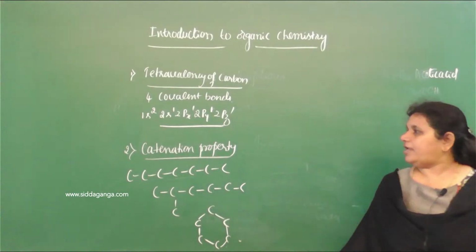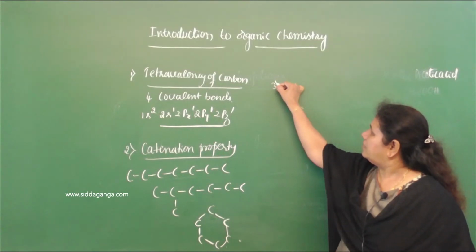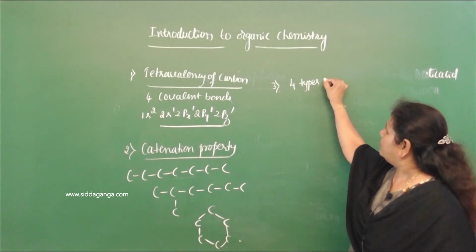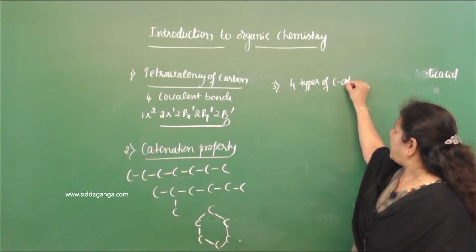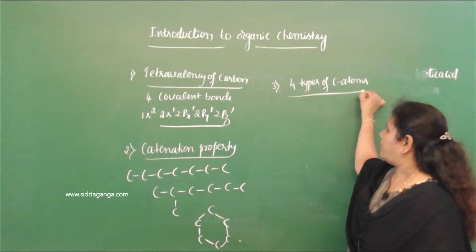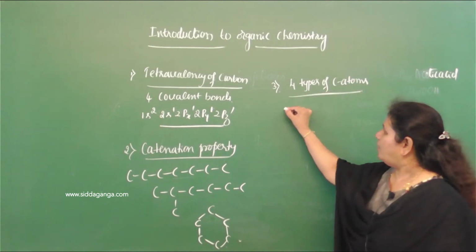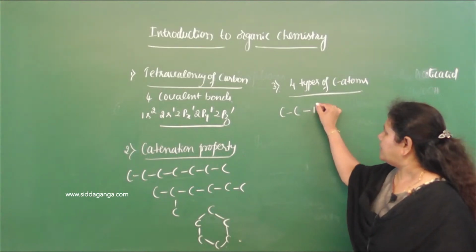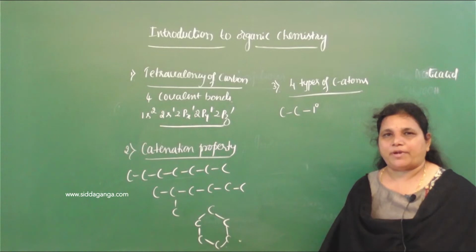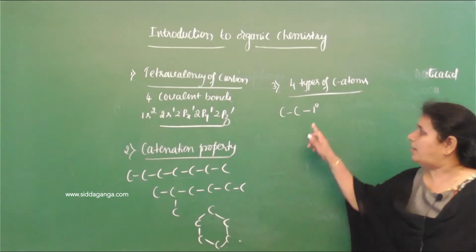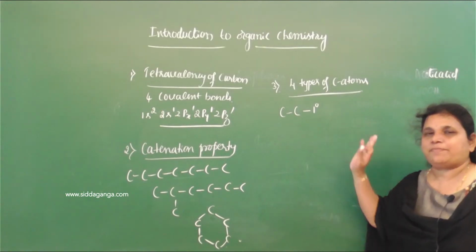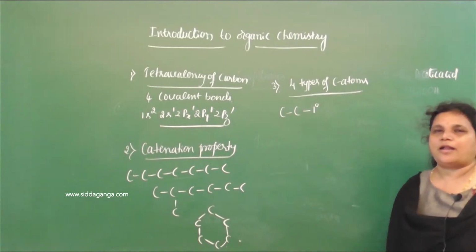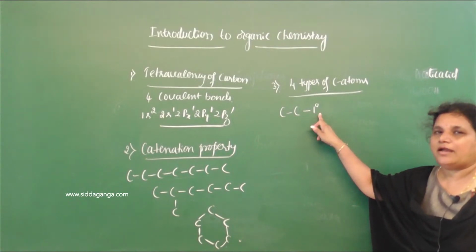Okay, now the third one is, there are 4 types of carbon atoms in organic compounds. What are the 4 types? When a carbon atom is bonded to one other carbon atom, then it is called primary carbon, 1 degree carbon. What is a primary carbon? A carbon atom linked with one other carbon atom is called a primary carbon.